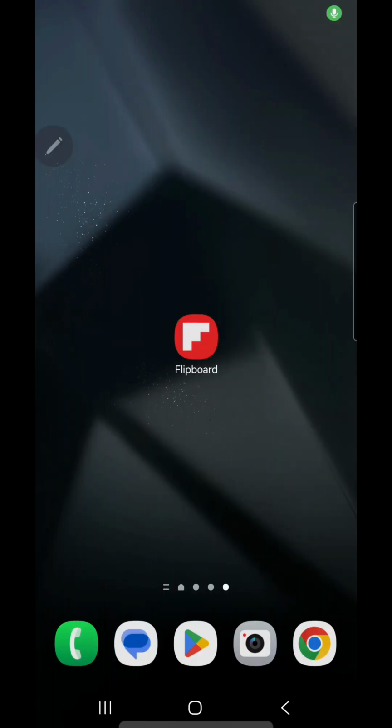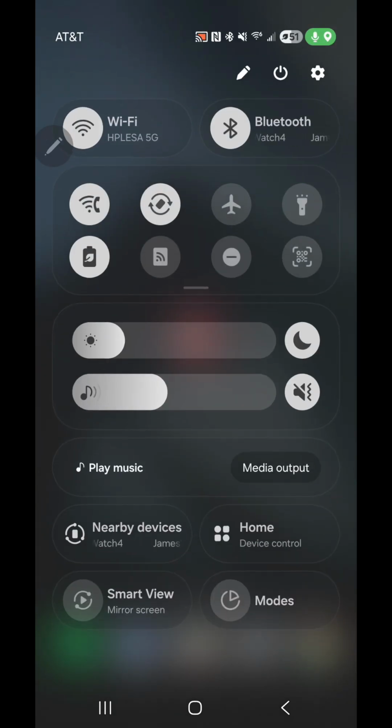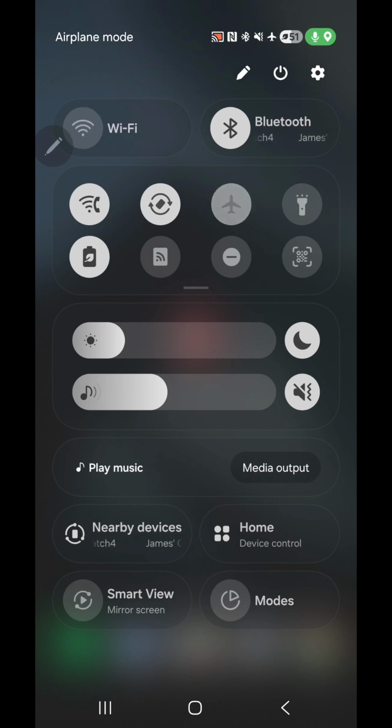This is how to access airplane mode from the notification bar. Swipe down to bring up the notification bar, and then locate the airplane icon. Once you find it, turn it on, and then wait for a few moments.